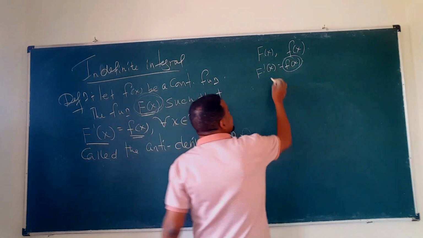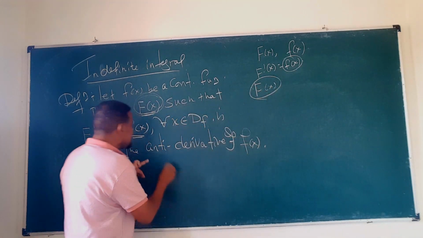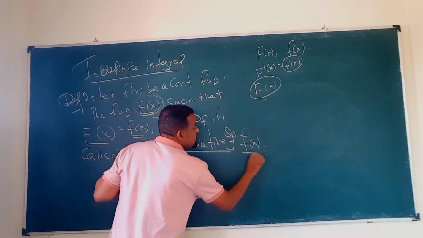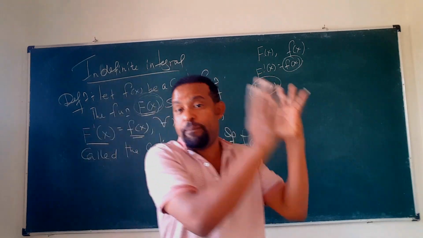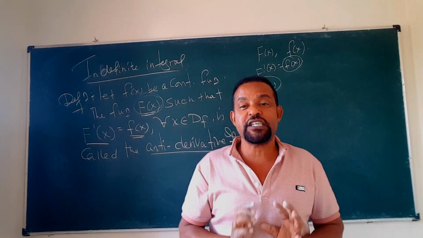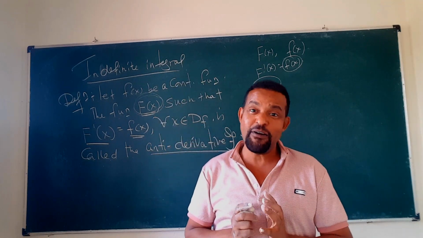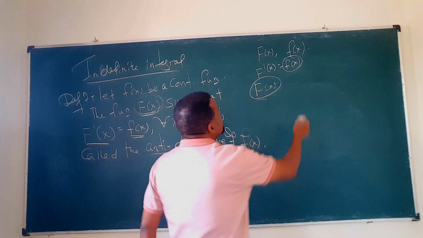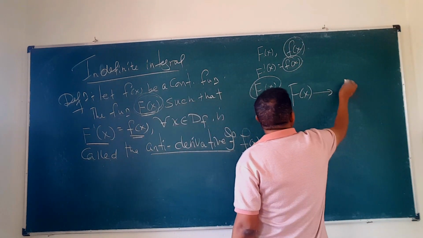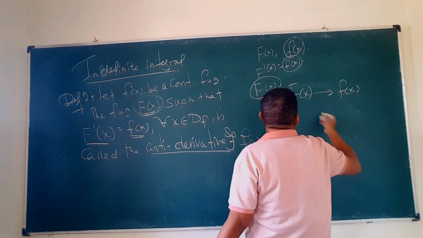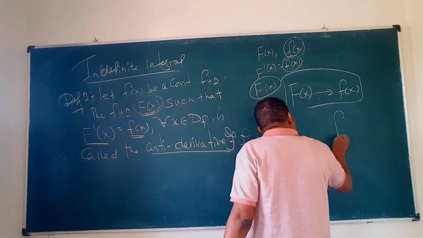Capital F of x ግን this capital F of x ግን ምን ተብሎ ይጠራል? Antiderivative, the antiderivative of what? Small f of x ተብሎ so small f of x is the derivative of the capital F of x. Capital F of x is called the antiderivative of what? Small f of x. ስለዚህ አሁን in the previous discussion ምንድን ነበር የፈለግነው? small f of x ነበር የፈለግነው። capital f of x ይሰጣችኋል then ምን ነበር የፈለግነው? small f of x ነበር የፈለግነው። ምን አድርገን derivate አድርገን that was differentiation ማለት።